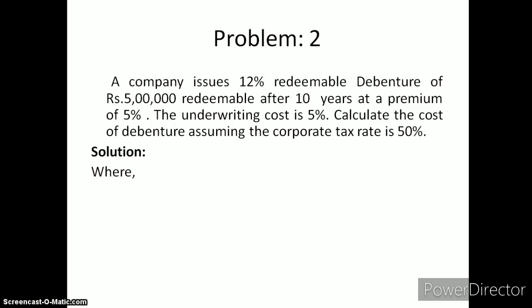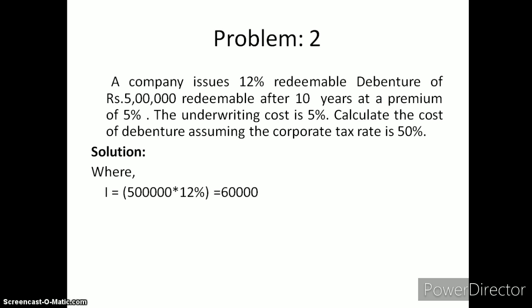Let us take an example of redeemable debenture. A company issued 12% redeemable debentures of rupees 5 lakh, redeemable after 10 years at a premium of 5%. The underwriting cost is 5%. Calculate the cost of debenture assuming the corporate tax rate is 50%. Here I equals 5 lakh into 12% equals 60,000. The company matures the debenture at 5% premium.